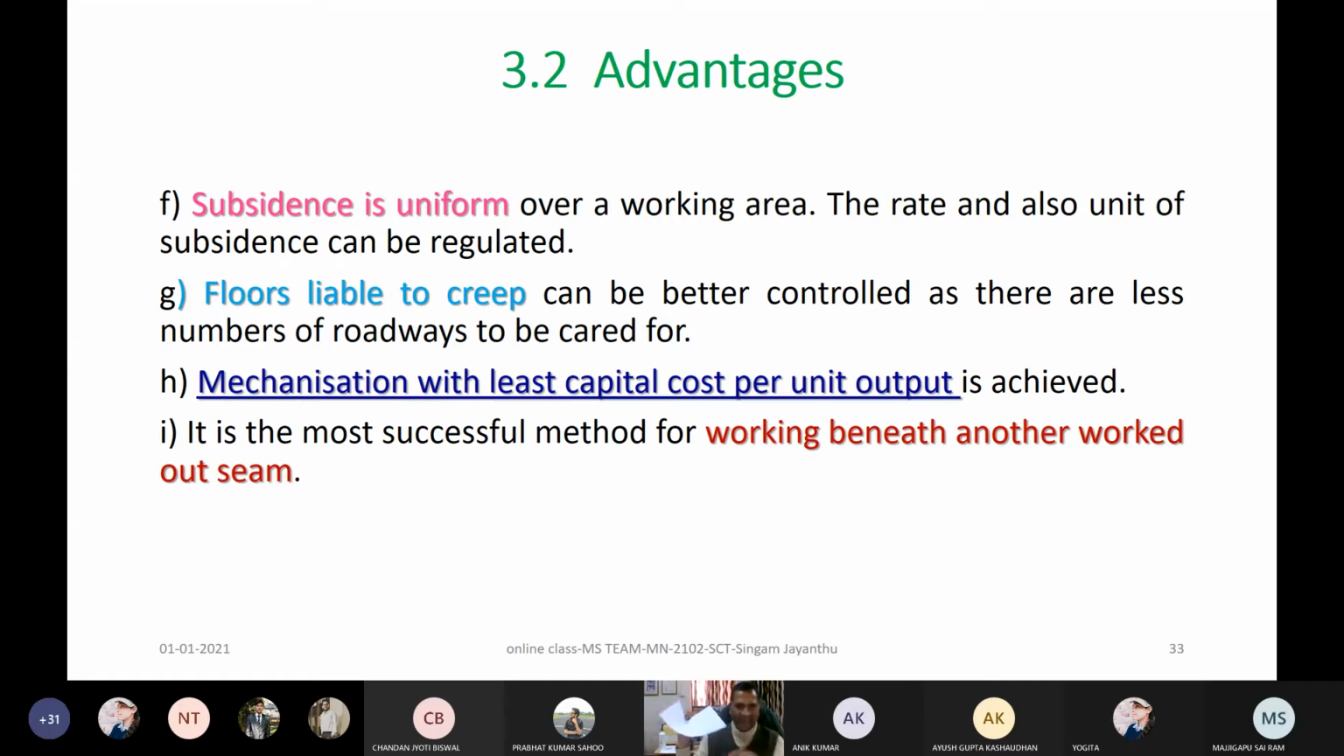Now I plan my mining method, or the disposition of panels in different seams, in such a way that where compression is there, because of another working in the below seam or above seam, that place comes under a tensile zone. Then the compression and tensile zones get neutralized, compensated, and there will be subsidence, but that will be uniform. There will not be cracks at that place. This is what is called harmonic mining.